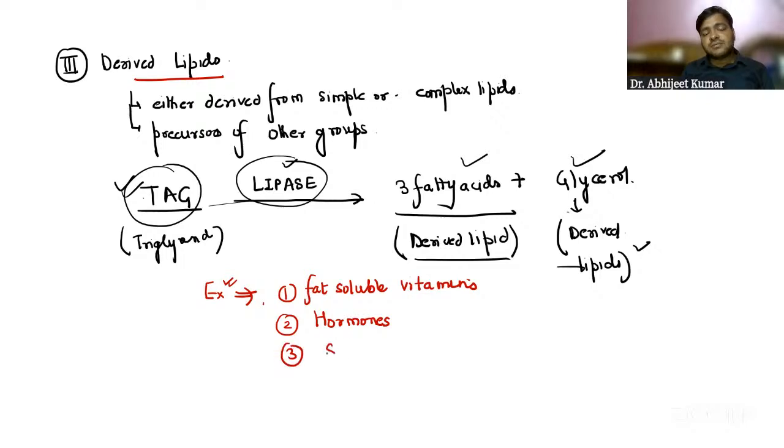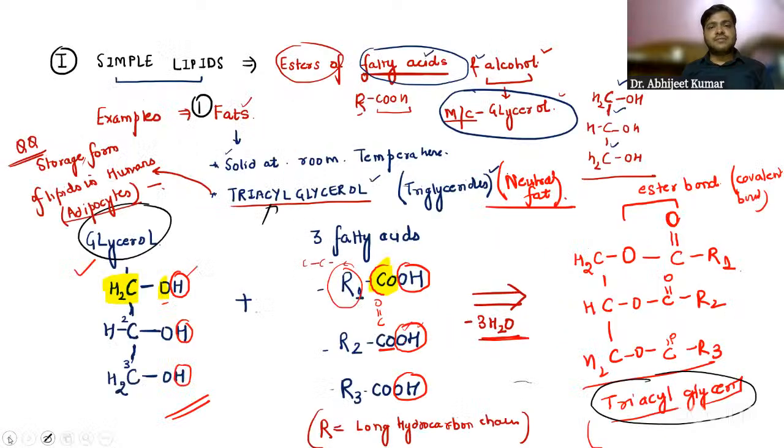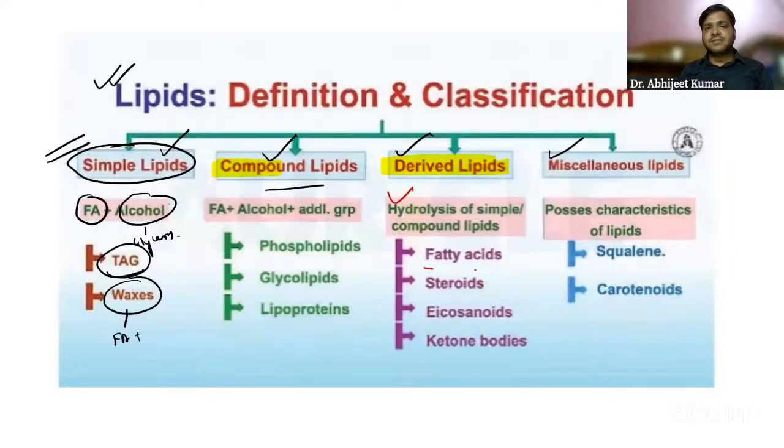The third one, the steroids, guys. The steroids are nothing but the derived lipids. Even the ketone bodies, guys, that I will be discussing in the metabolism part, these are also derived lipids. The fat soluble vitamins, the hormones, the steroids, the ketone bodies, these are all derived lipids. So that is the third one, guys. The derived lipids, that is fatty acids, steroids, ketone bodies, eicosanoids. These are all the derived lipids.